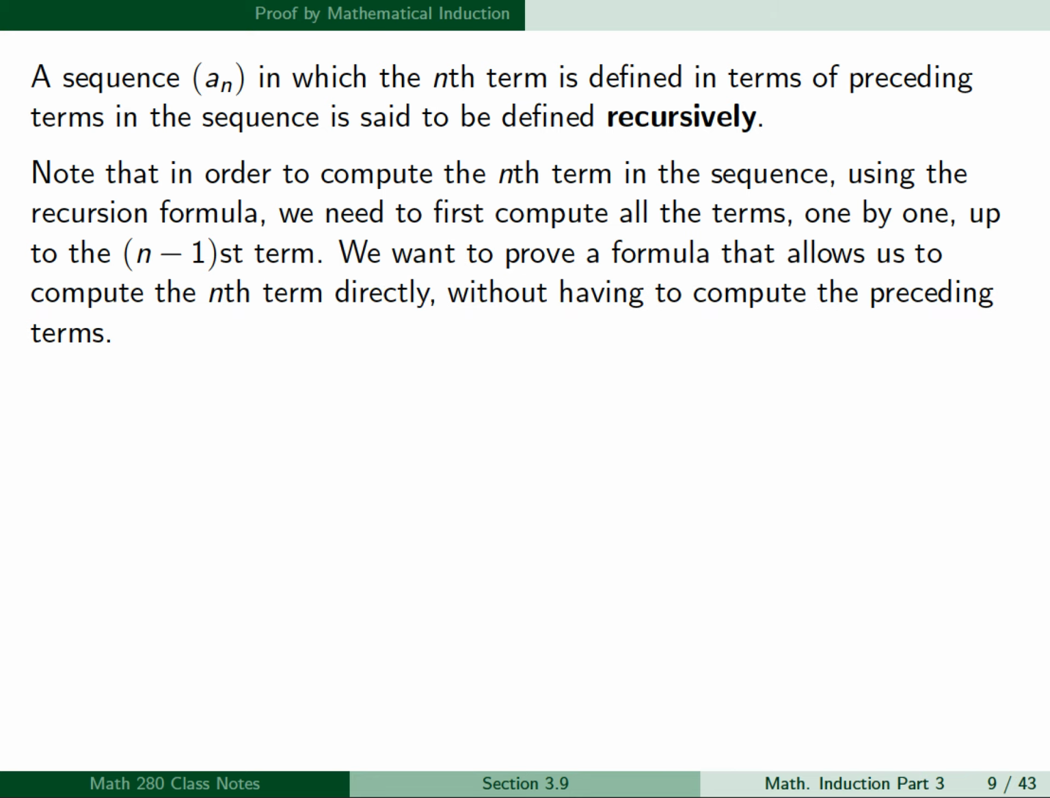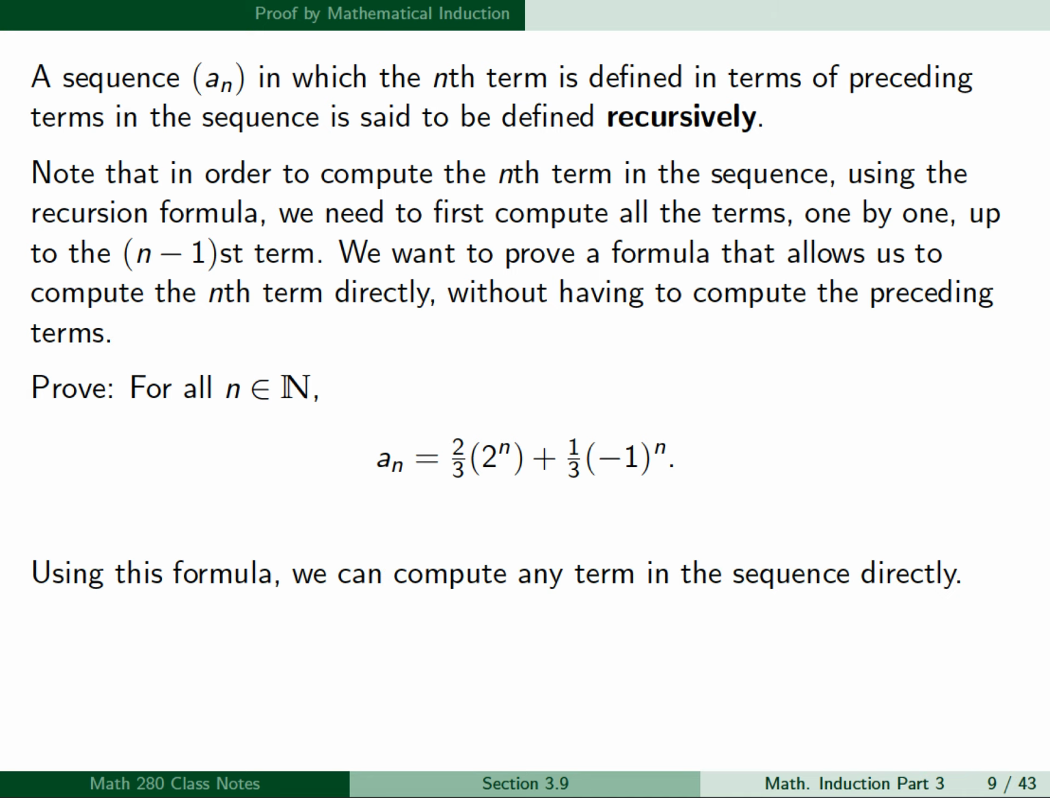We want to prove a formula that allows us to compute the nth term directly without having to compute the preceding terms. And so we want to prove for all n in N, a sub n is given by the formula 2/3 times 2 to the n plus 1/3 times minus 1 to the n. Now, using this formula, we can compute any term in the sequence directly.